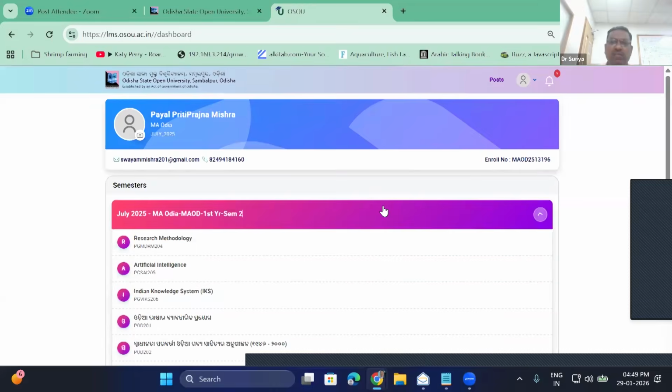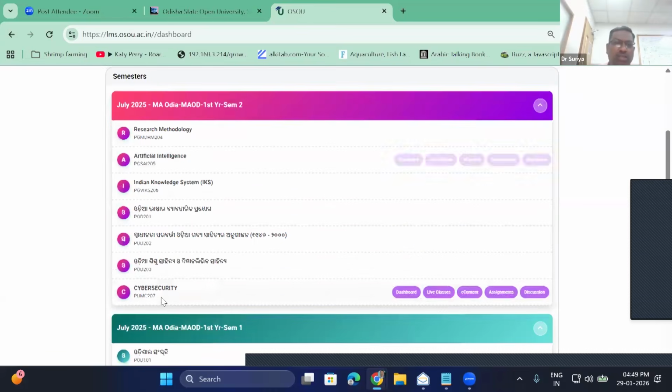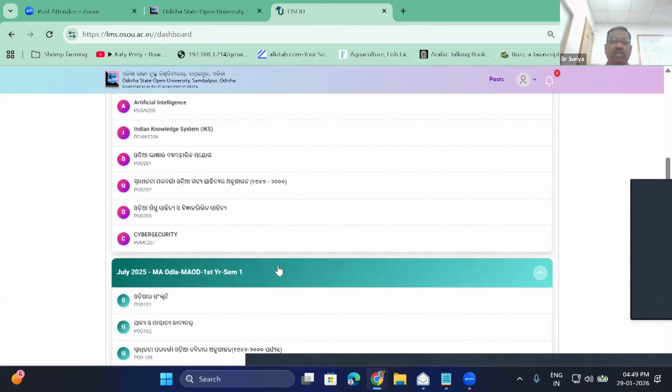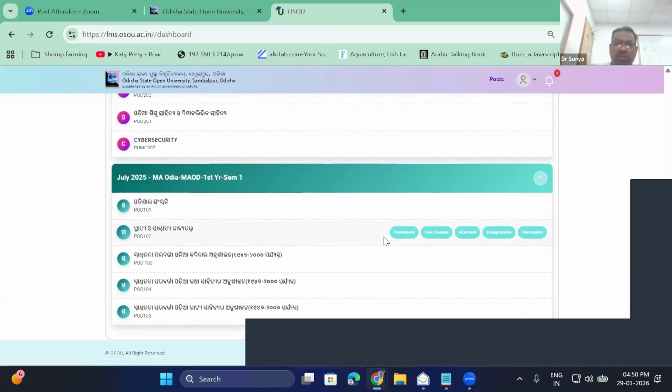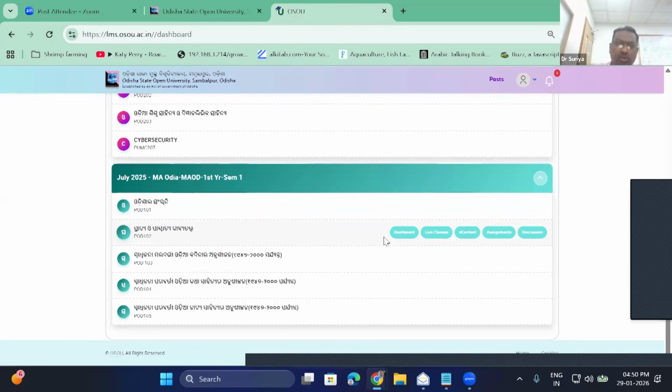So like that, what happens when my subject is not showing here? Some people are complaining, sir, I am not seeing cyber security, I'm not seeing artificial intelligence. This is because you are using the mobile browser. What happens is that if I open like this on my mobile, it will take me to the bottom, which is very difficult for you to scroll and see. That is why we are advising not to use the mobile browser.